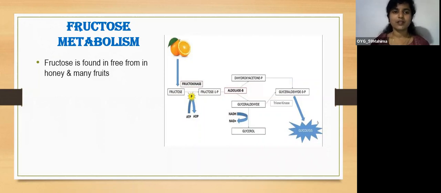To simplify and explain in a better way, I have taken pictures from different sources. So just correlate the pictures from here to the textbook so that you can understand it better. In our next class, we'll be dealing with the regulation of blood glucose level along with the disorders of carbohydrate metabolism. And thank you.